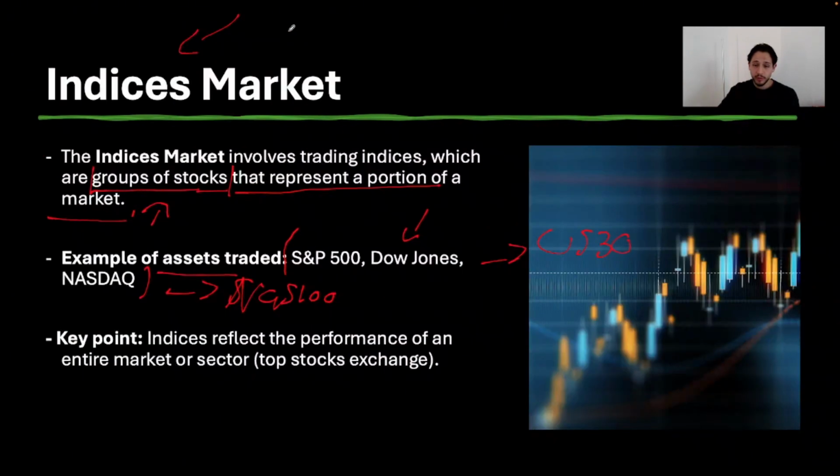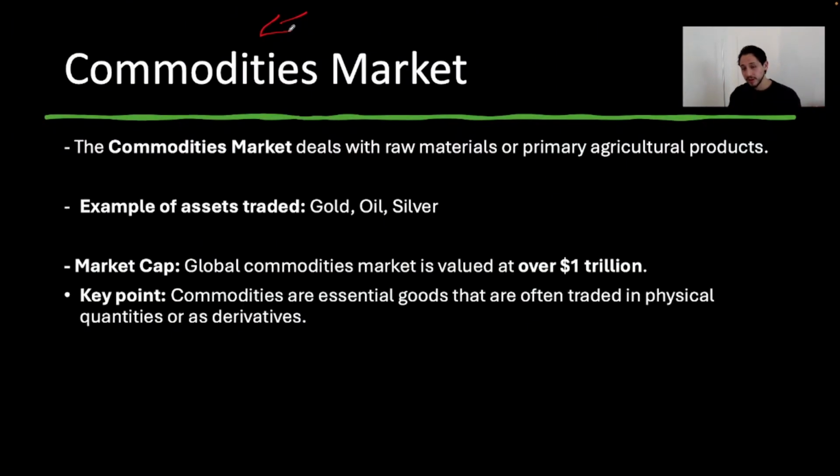But I will say the Forex market and the indices market, it is mostly virtual money that we're basically trading. If we're looking at the commodities, yes, we are trading virtually as well, but the commodities market is actually something that we can personally own. So for example, let's say this is gold. This is something that we can personally own. So whenever we're trading the commodities market, we're trading raw materials. Here's an example of the assets: we're trading gold, we're trading oil, and we're also trading silver.